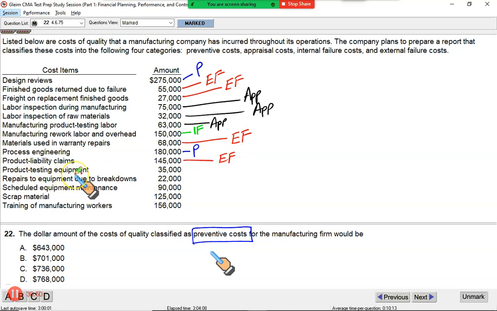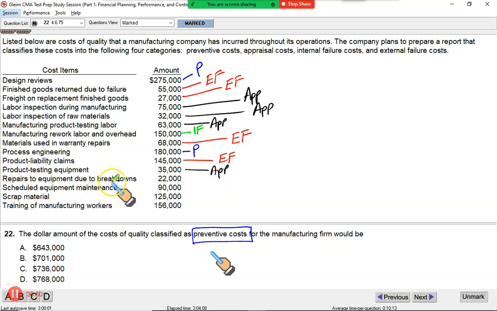Product testing equipment. Yes, equipment that manufactures, we keep on maintaining so that it does not develop faults. So product testing equipment is used in evaluating whether the products are up to the specification or not. So clearly they are used as a part of appraisal. This 35,000 is APP.